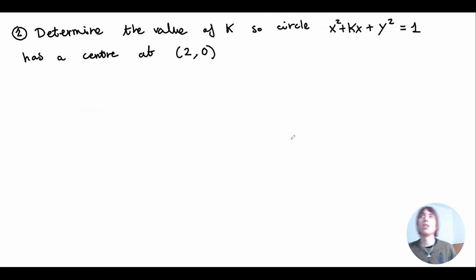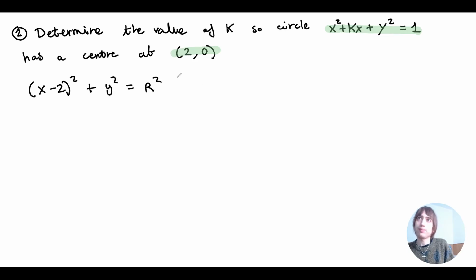Awesome. Exercise number 2, determine the value of k. The following circle has a center at 2, 0. So I know that if the circle has a center of 2, 0, it's going to have this format: x minus 2 squared plus y squared equals radius squared. Okay, so the y squared, I got it.